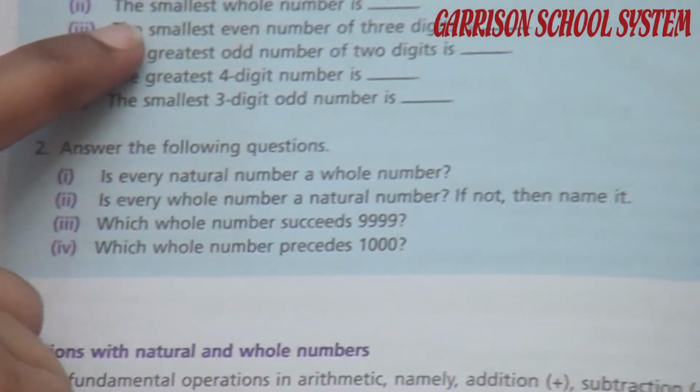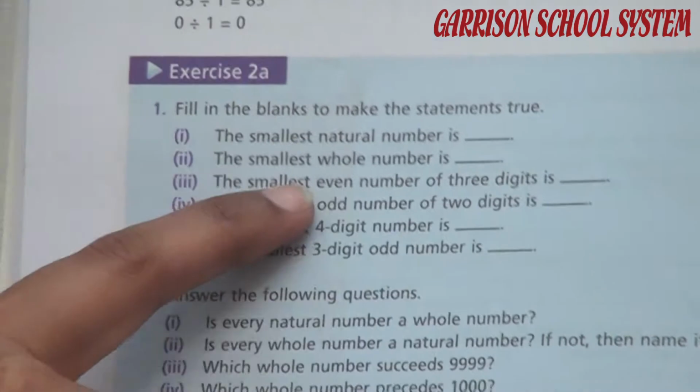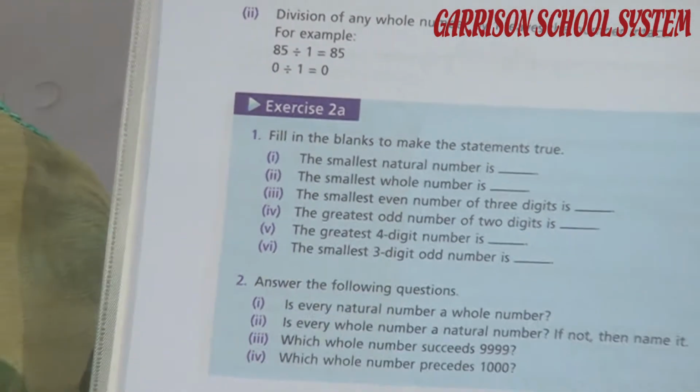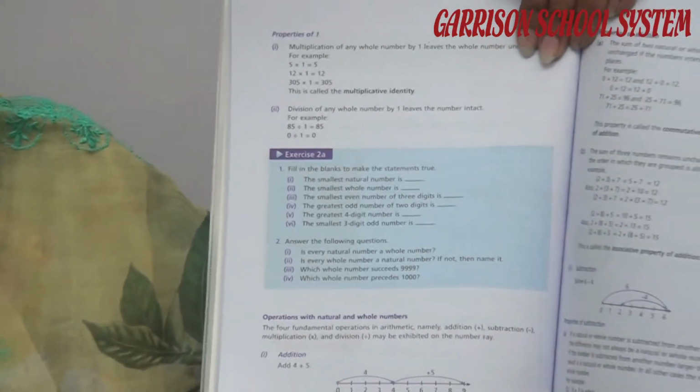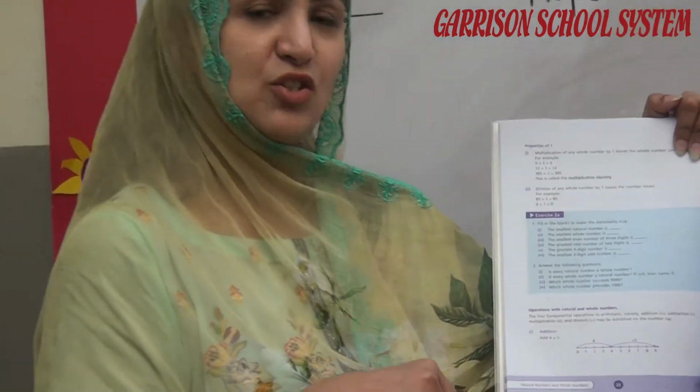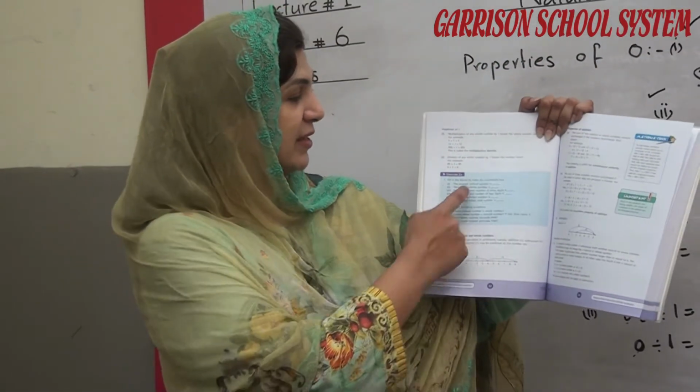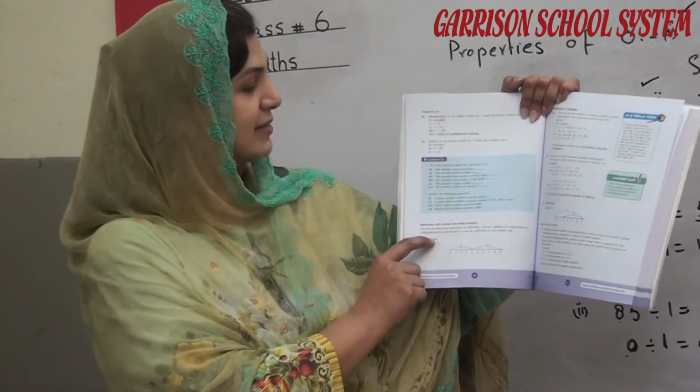In this way, the smallest whole number is, yes, starting from 0, because when we add 0 into the natural numbers, we get the whole numbers. In this way, you can do all these exercises by yourself.